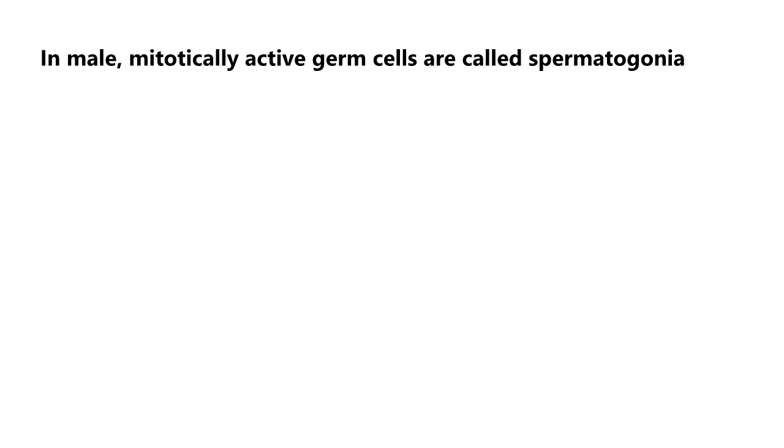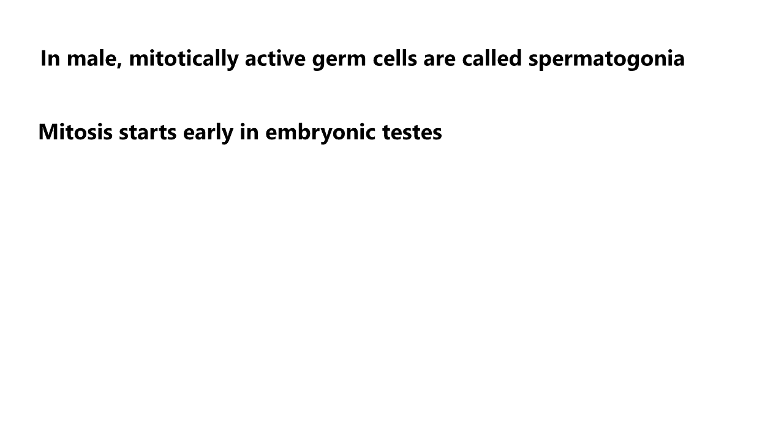Whereas in male, mitotically active germ cells are called spermatogonia, which carry out mitotic proliferation that differs prominently from that of the female. Here, mitosis also starts early in the embryonic testes, but in contrast to female germ cells, male cells maintain the ability to divide throughout the postnatal life.